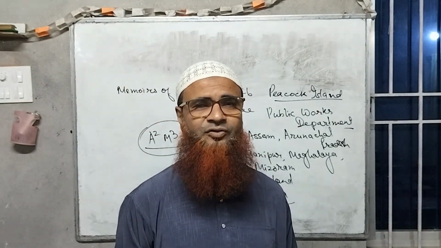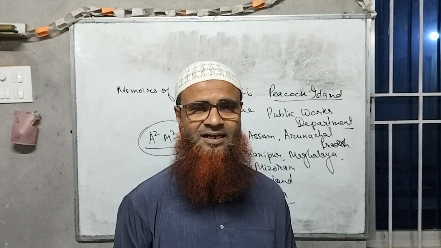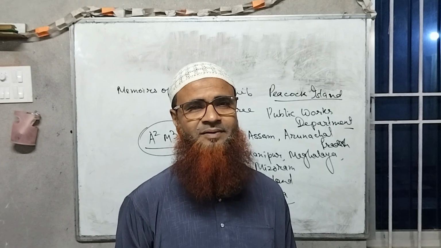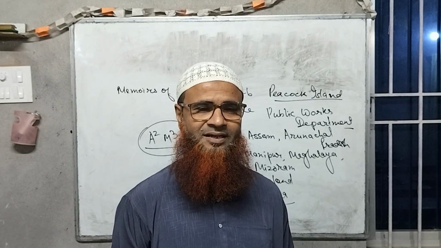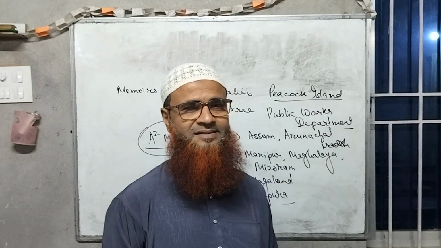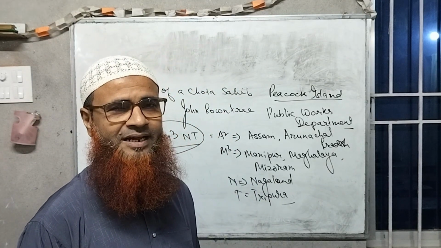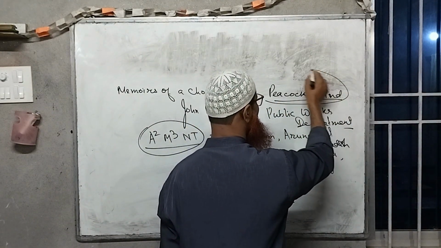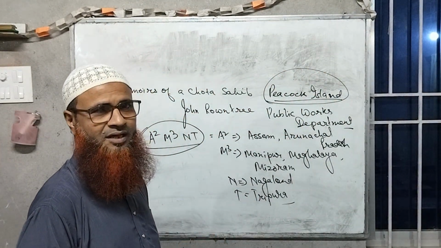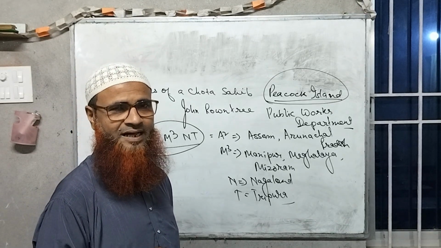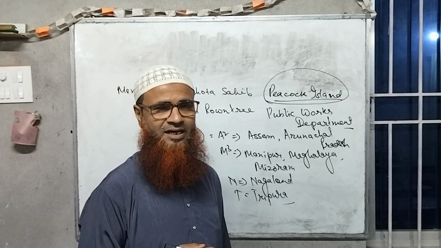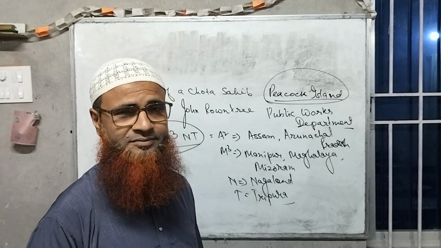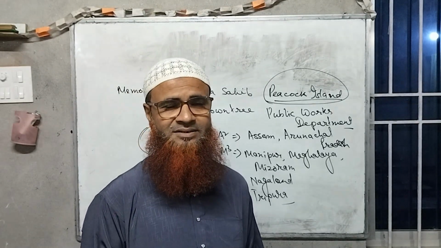Now, I am going to tell you this Peacock Island is known as the Umananda, and this Umananda is the smallest river island in the world, as Majuli is the biggest or largest river island in the world. So Umananda, this Peacock Island, where there was a temple, and still there is a temple, is known as the smallest river island in the world. So there was a Hindu temple on this Peacock Island.